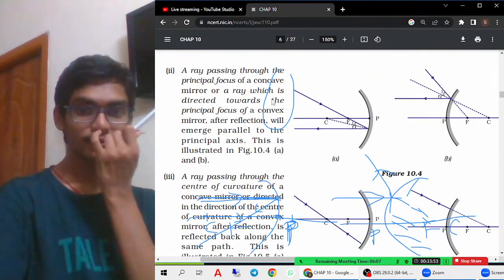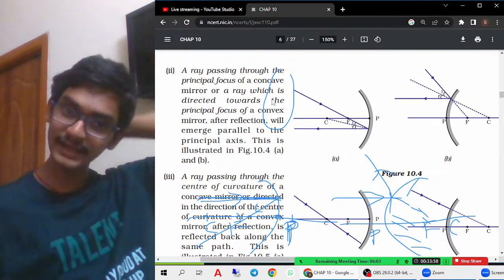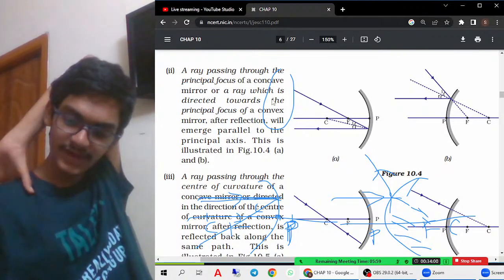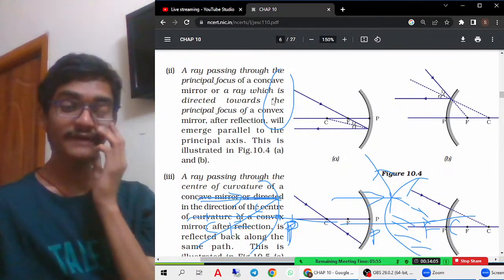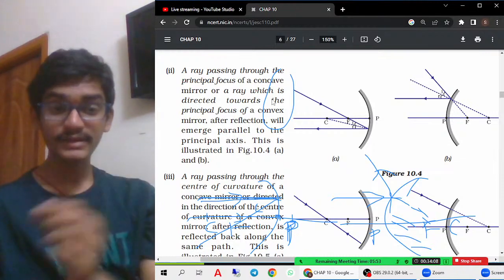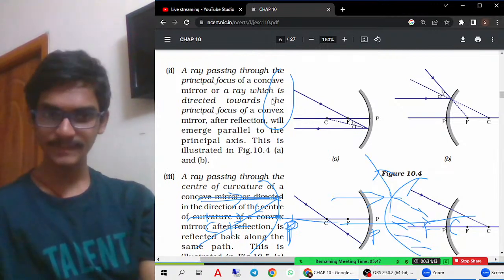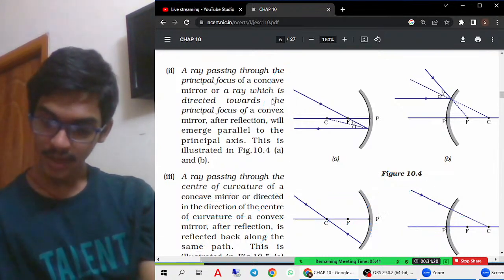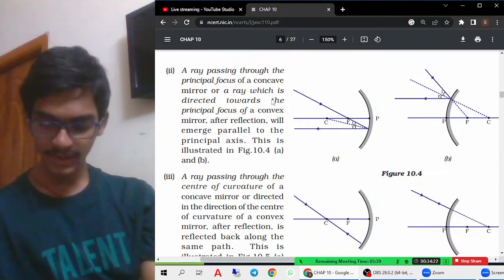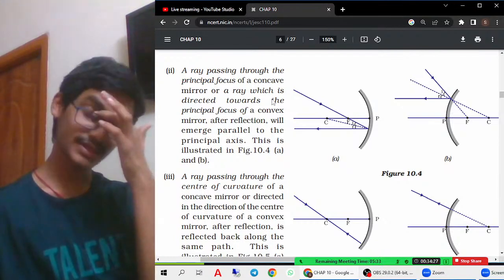The second rule: first, we have drawn the ray diagram. In the first case, we drew the light ray parallel to the principal axis. But in the second case, we are trying to pass it through the focus. A light ray which is passing through the focus, after striking the mirror, will travel parallel to the principal axis.